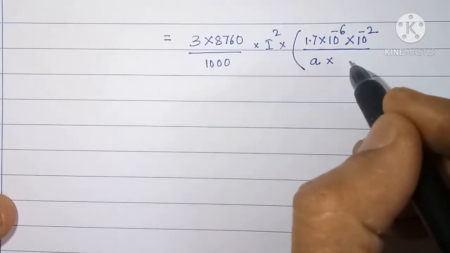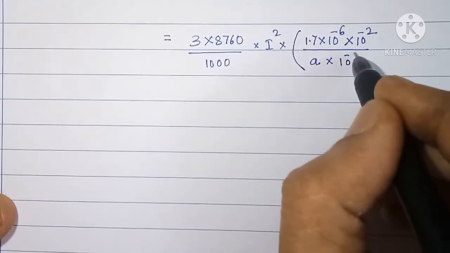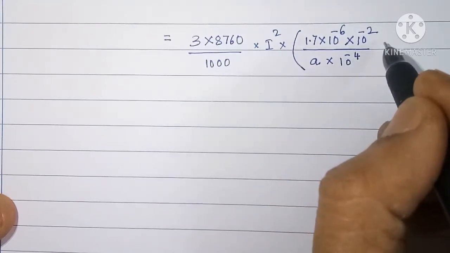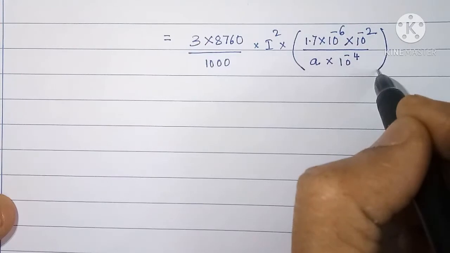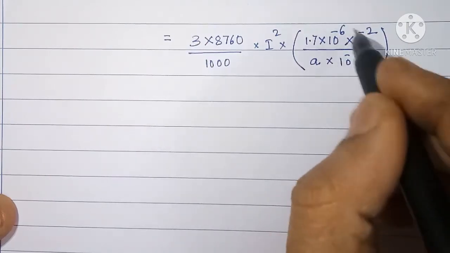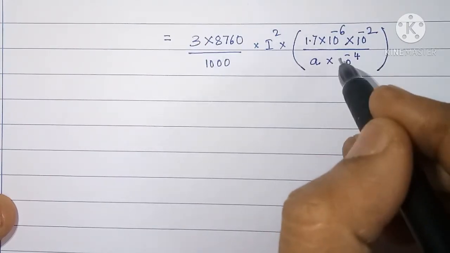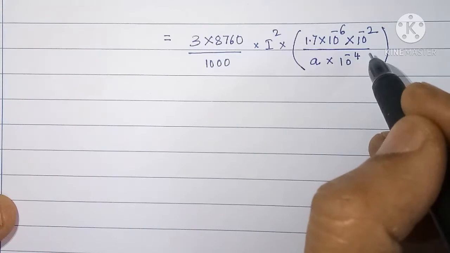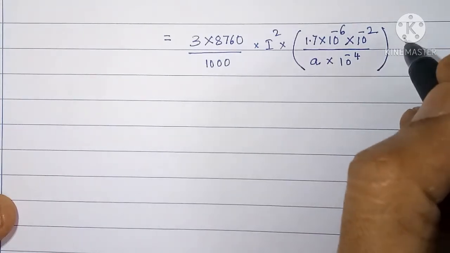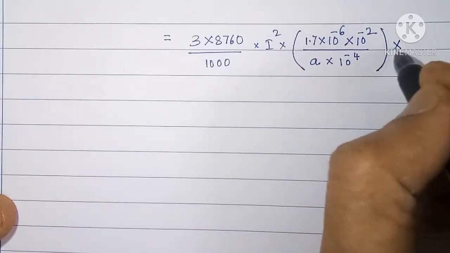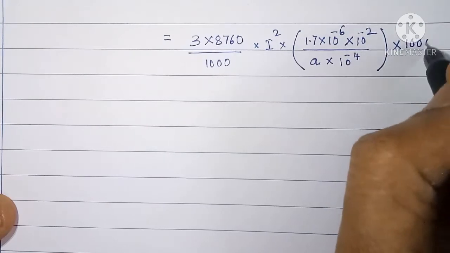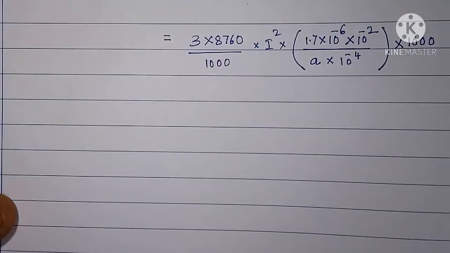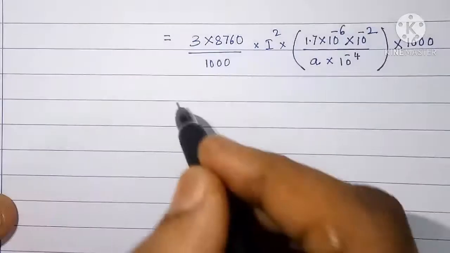To convert that into meter square, we will multiply A by 10 raised to minus 4. So now this bracket gives us resistance per meter. We need to calculate resistance per kilometer, so we will multiply it by 1000, because in 1 kilometer there are 1000 meters.